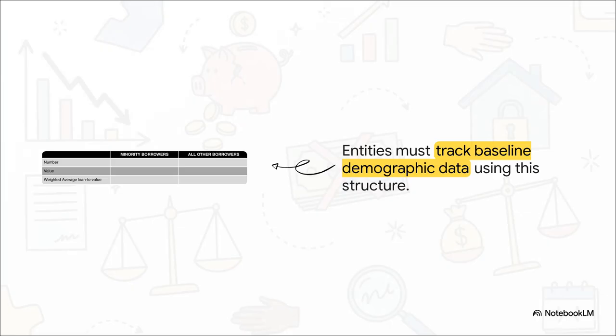So how do they monitor it? First off, entities have to track baseline demographic data. They use a specific structure to categorize loans between minority borrowers and all other borrowers.